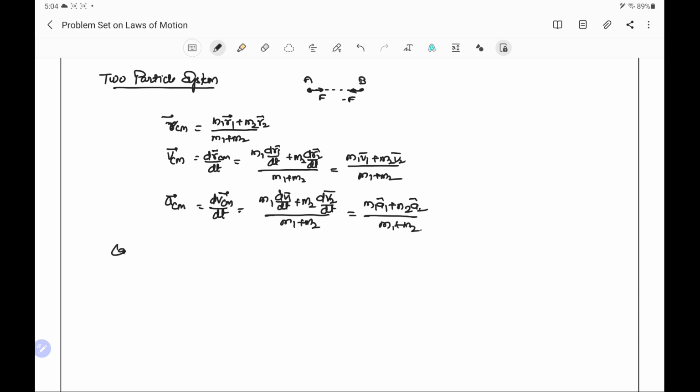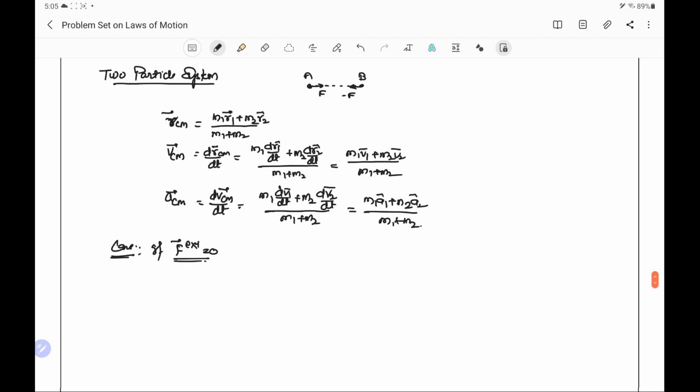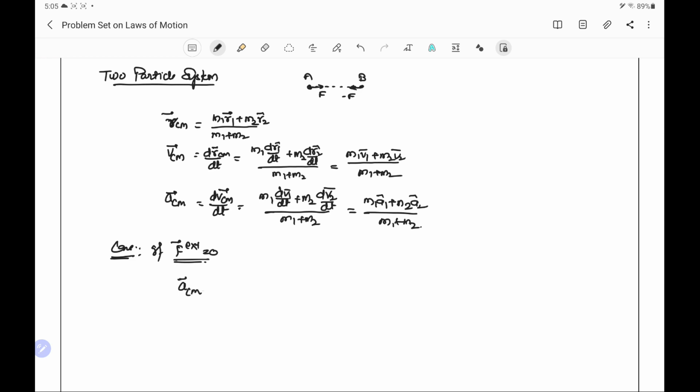Let's take the case where F external is 0. No external force is acting on this system. In that case, only the internal forces F and minus F are acting on the bodies. Body A has mass m1 and body B has mass m2.